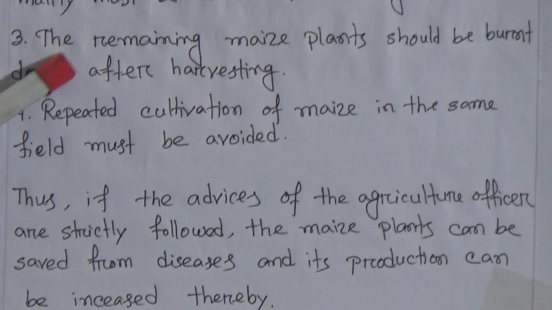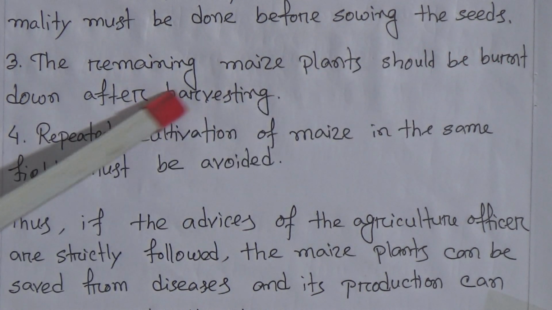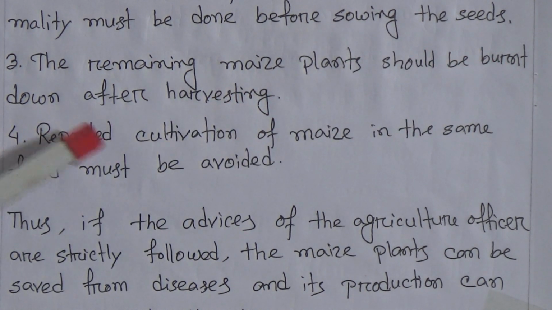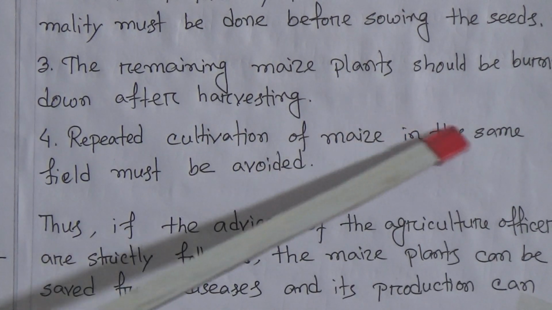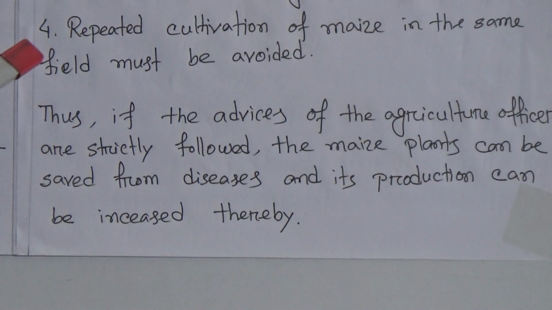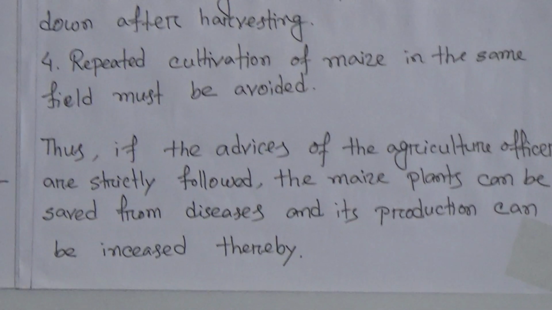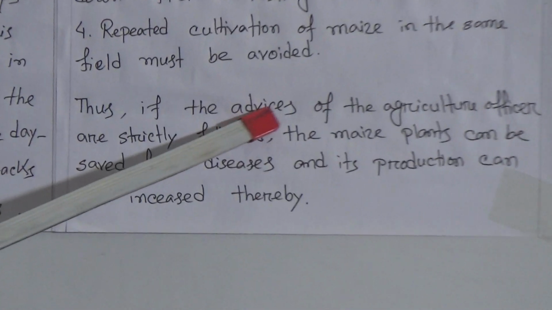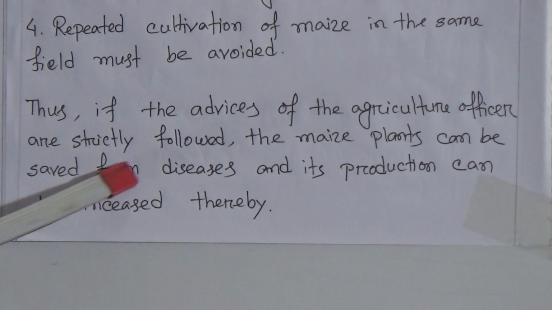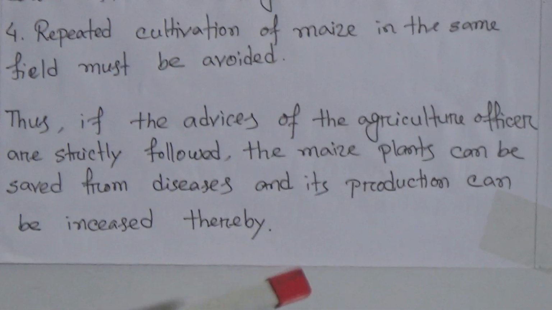Number 3, the remaining maize plants should be burnt down after harvesting. And number 4, repeated cultivation of maize in the same field must be avoided. That means the farmer should not cultivate maize in a field for repeated times. Okay. Thus, if the advices of the agriculture officer are strictly followed, the maize plants can be saved from diseases and its production can be increased thereby.